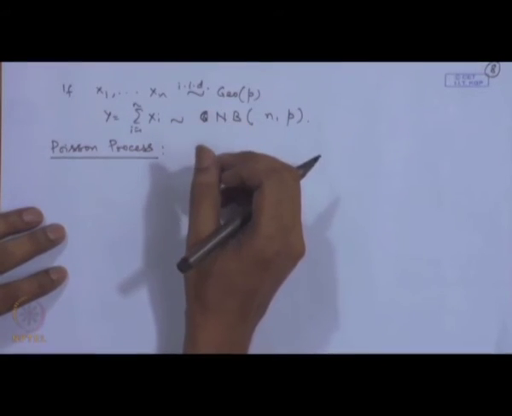When we observe certain phenomena such as the number of accidents occurring at a particular traffic junction over a period of time, suppose we observe the number of telephone calls recorded at a telephone junction, suppose we record the number of earthquakes in a geographical region over a period of time, suppose we observe the number of say astronomical events or say a comet, the observing of a comet etcetera in a space over a period of time.